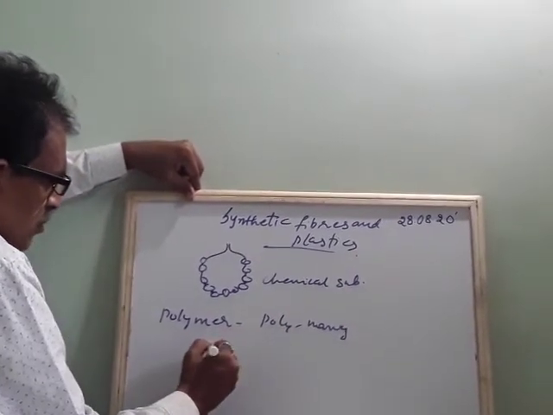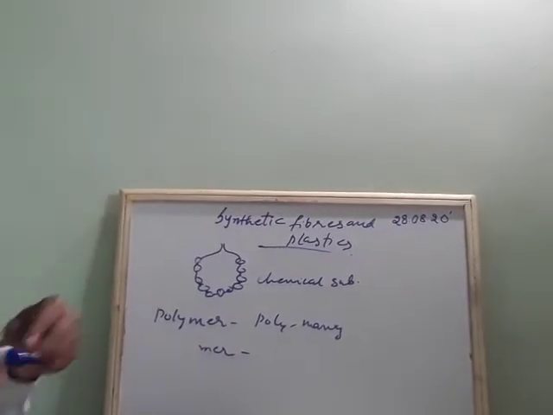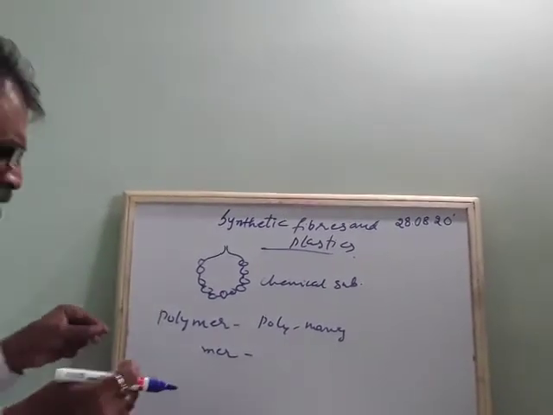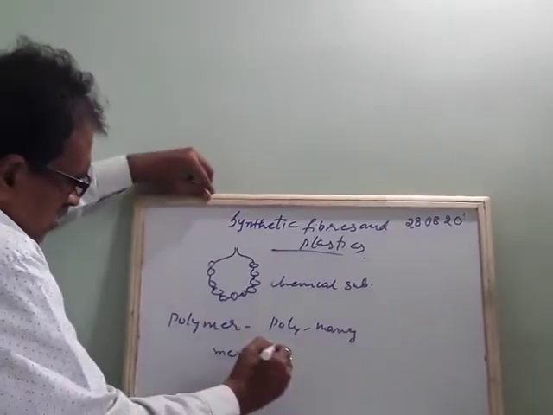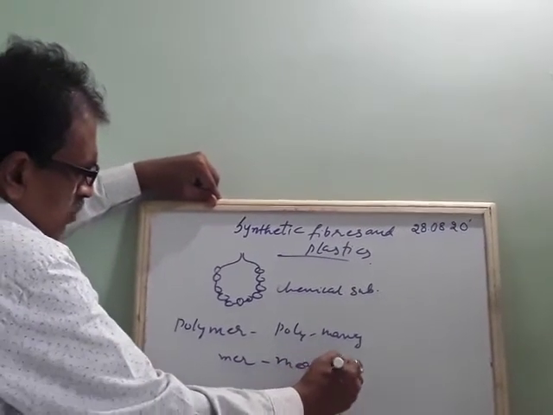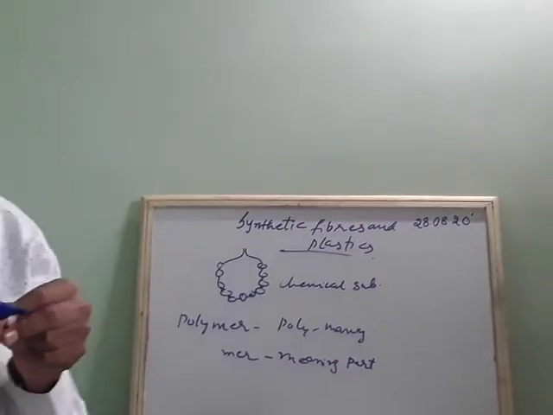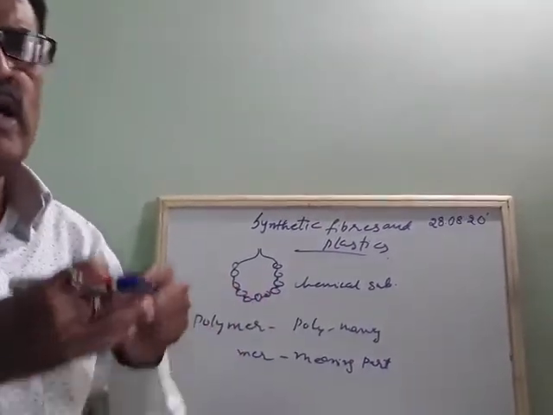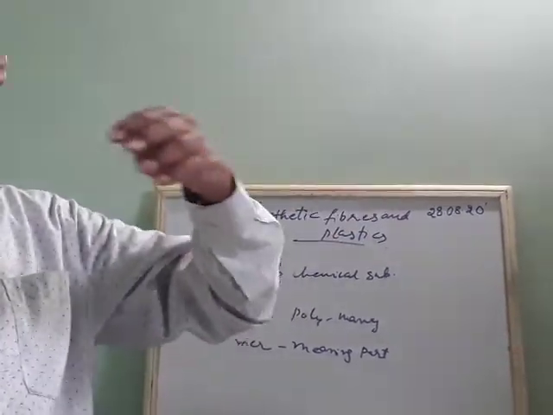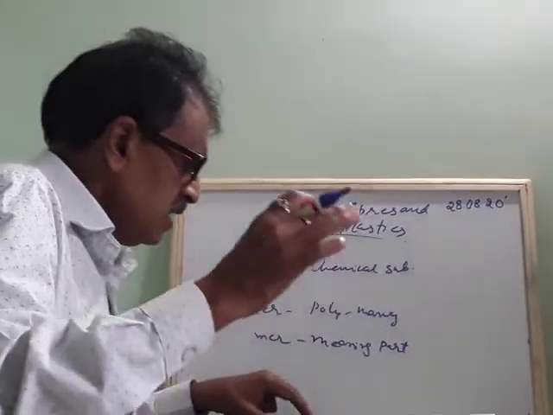Mer means part, indicating a large number of units joined here. So a combination of many parts or many large single units forms a polymer. Many monomer units will join and form a polymer. Okay. This is an example.